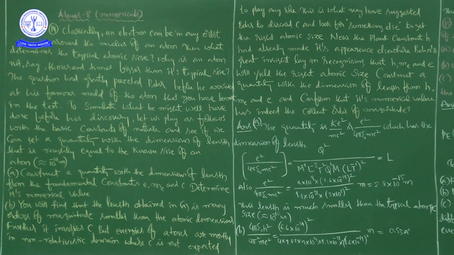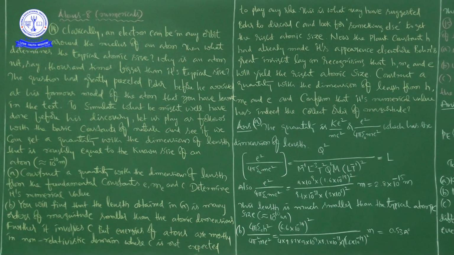Then what determines the typical atomic size? Why is an atom not say 1000 times bigger than its typical size? That is one question. The first question is what determines the typical atomic size. The second doubt is why is an atom not say 1000 times bigger than its typical size.